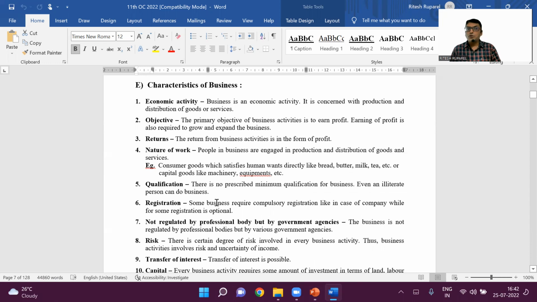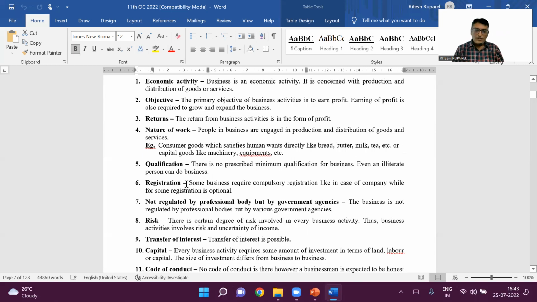If you want to treat people, then you must be a doctor. If you want to give advice in court, you must be a lawyer. Practicing, like an advocate who practices in court, correct? So qualification is prescribed for professionals, right? Not for business. Registration. Now, some registration is required. Like if it's a company, you have to get yourself registered with the registrar.